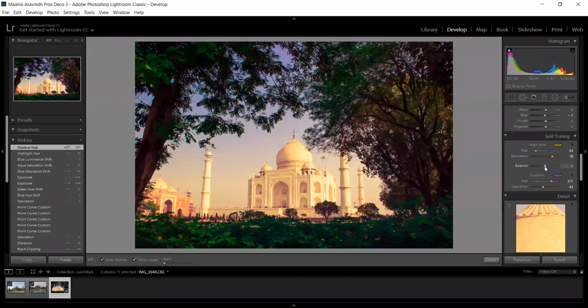So, I can balance it, like how much highlight it has to have and how much shadow it has to have. So here you can see this is the before and this is the after. So if I am not fine with the result, I can reduce the saturation intensity and it will definitely help. So this is the before and this is the after. Split toning is used to color grade an image.